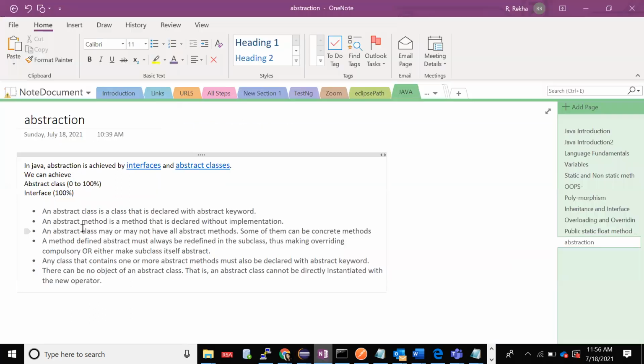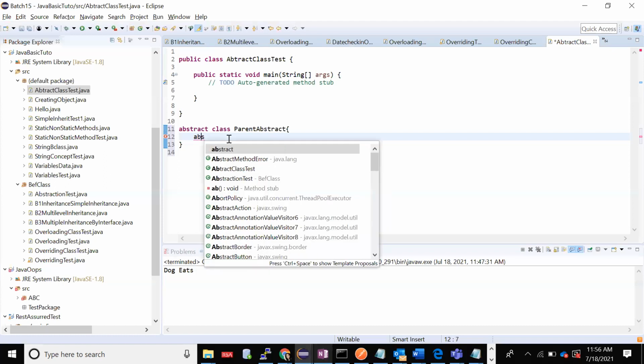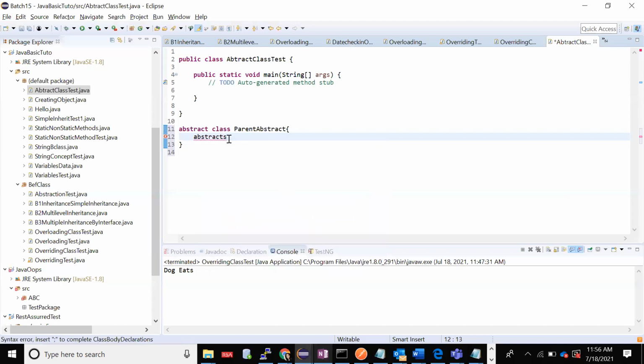Second definition, what it is telling: an abstract method is declared without implementation, right? Abstract void, I'm giving one method name called run.